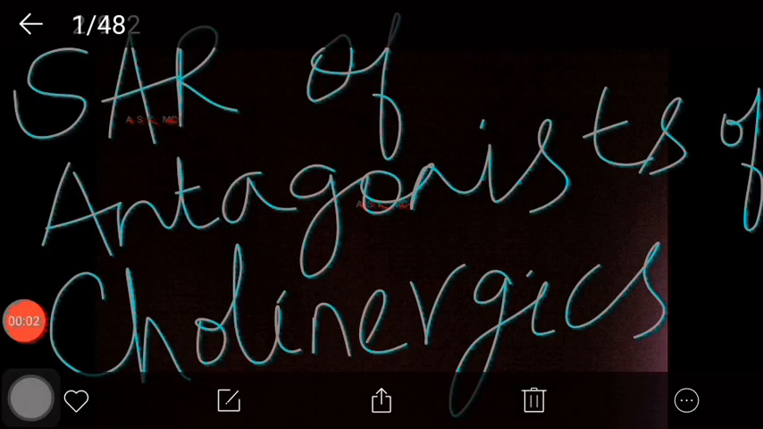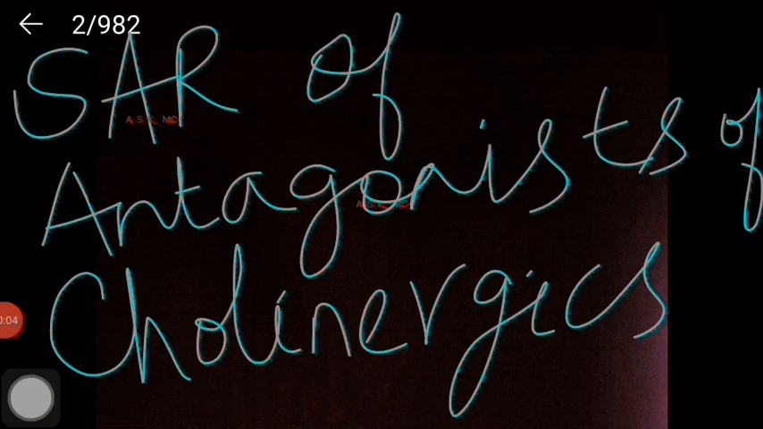This video is about SAR of antagonists of cholinergic receptors. So, what is an antagonist? A drug that binds to the cholinergic receptor but does not produce any intrinsic activity. It blocks the receptor for binding of acetylcholine. If acetylcholine binds, it will give intrinsic activity, muscarinic action, nicotinic action. But when these drugs bind, they don't elicit any action.